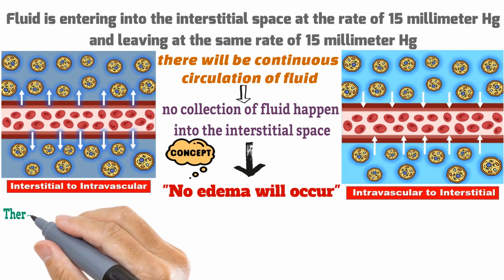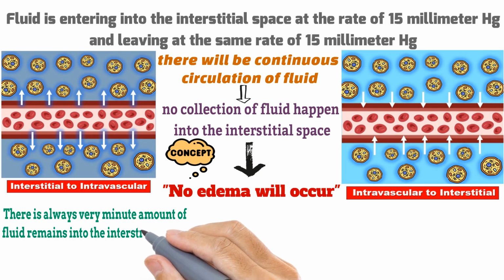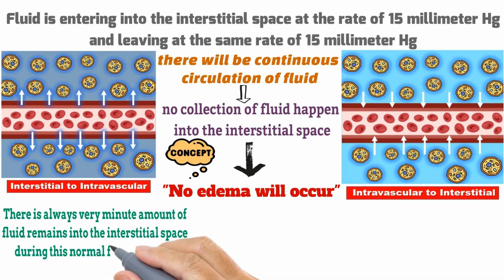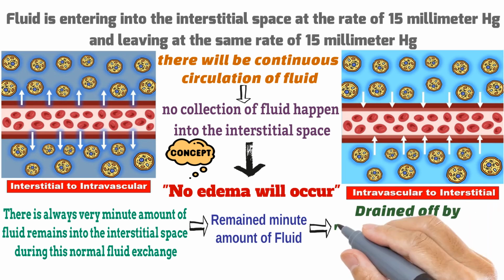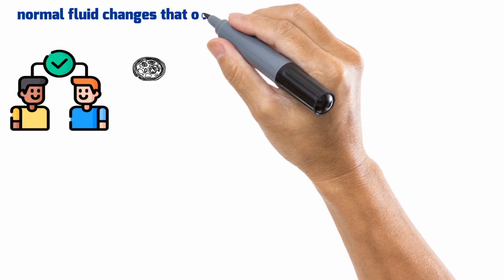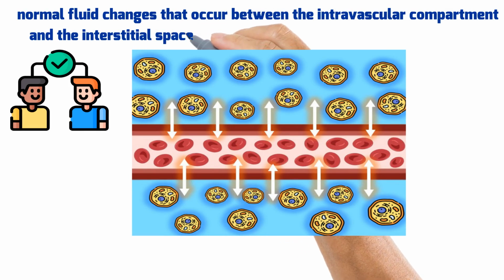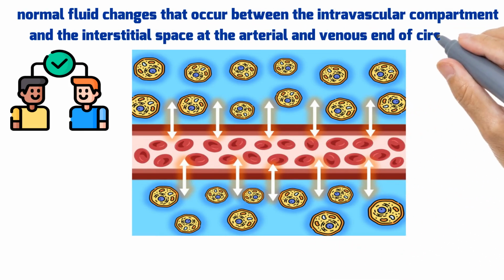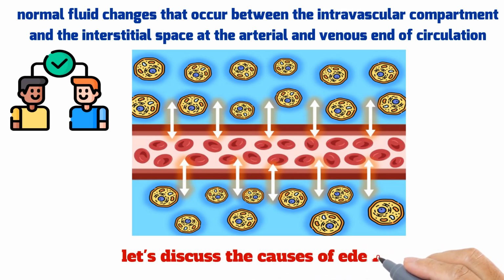However, there is always a very minute amount of fluid that remains in the interstitial space during this normal fluid exchange. But this minute amount of fluid is drained off by the lymphatic system. With this detailed understanding of normal fluid exchange that occurs between the intravascular compartment and the interstitial space at the arterial and venous end of the circulation, let's discuss the causes of edema.